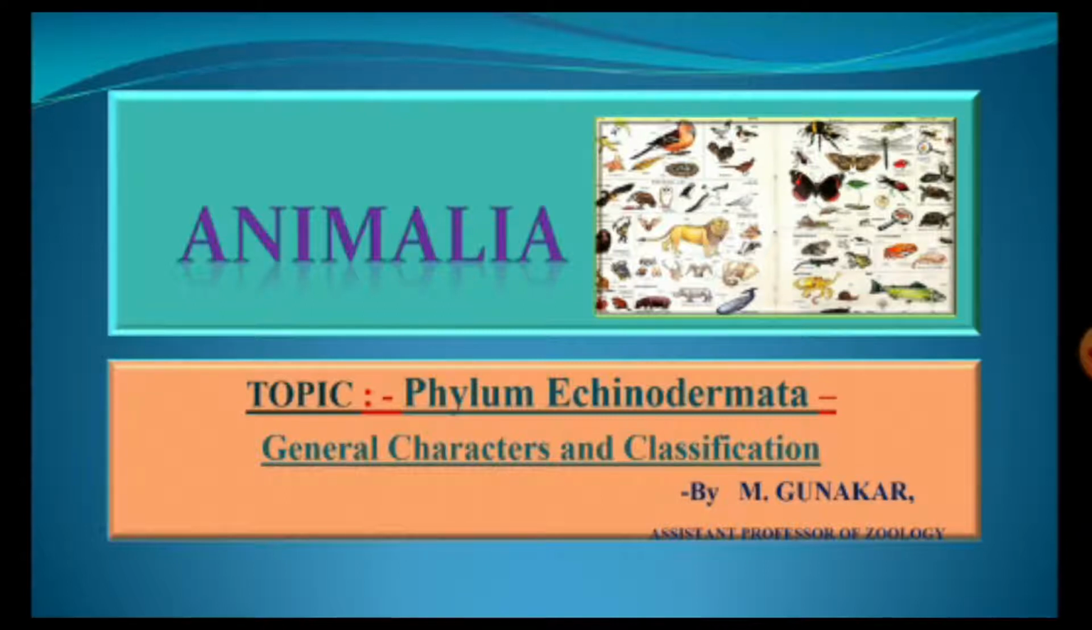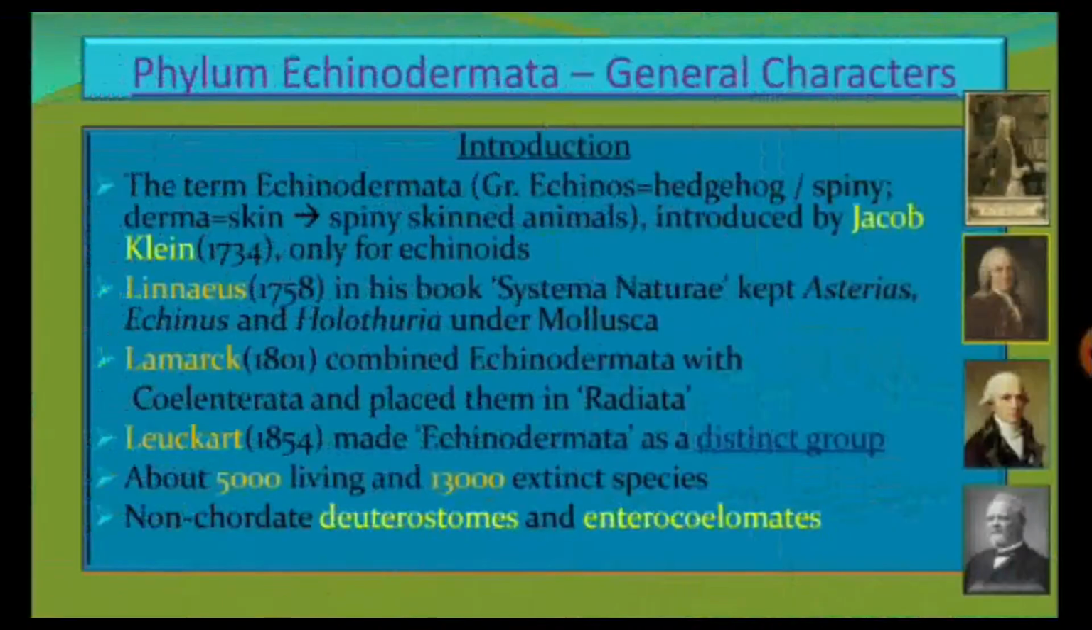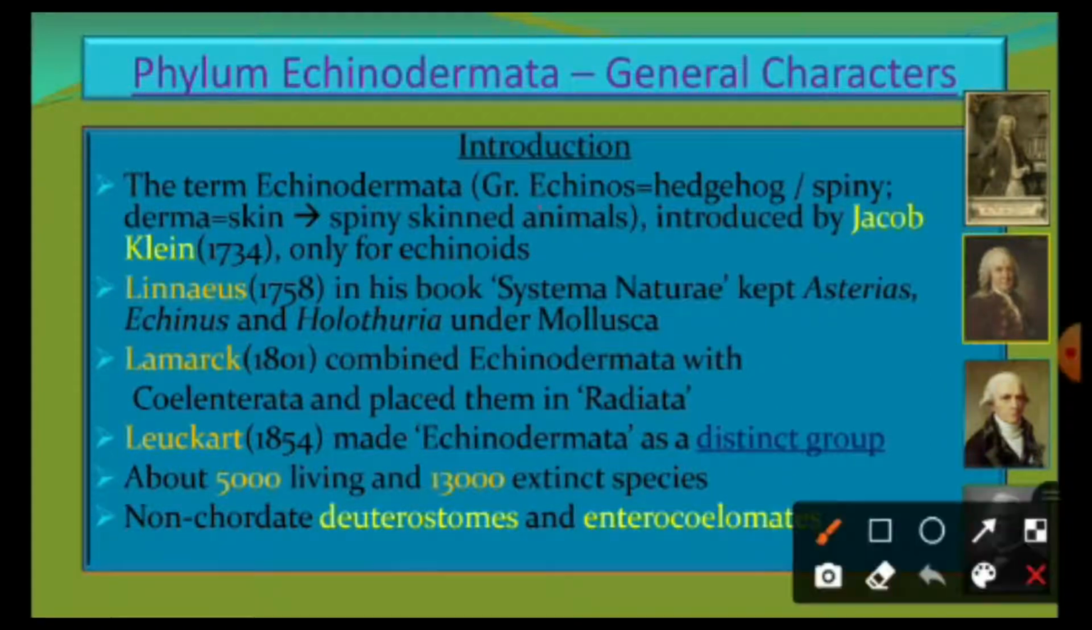Today we shall learn Phylum Echinodermata, general characters and classification. Echinoderms are ancient animals. They originated during the Cambrian period. The term Echinodermata was derived from two Greek words. Echinos means hedgehog or spiny. Derma means skin. So that means spiny skinned animals.